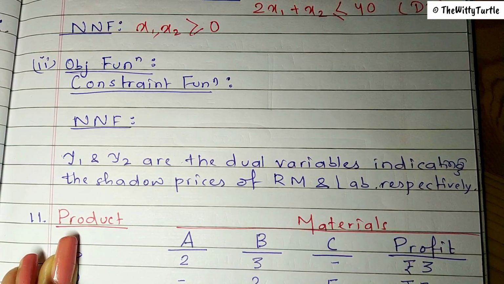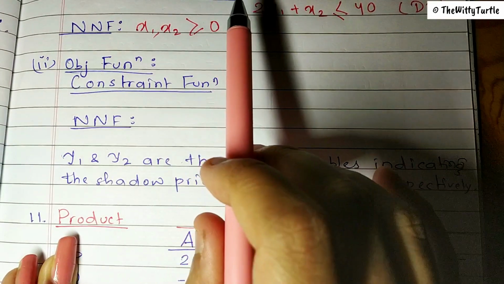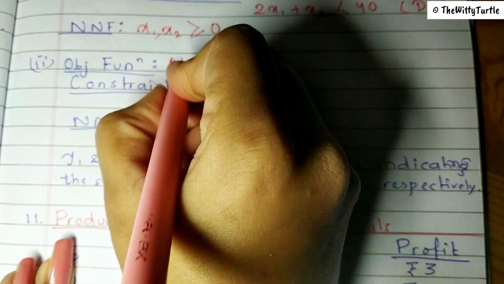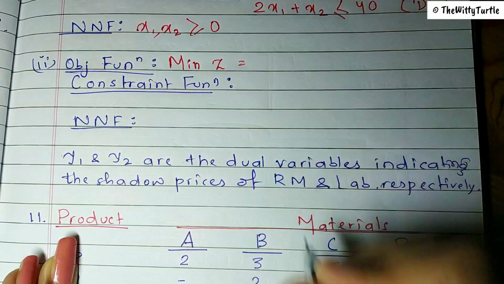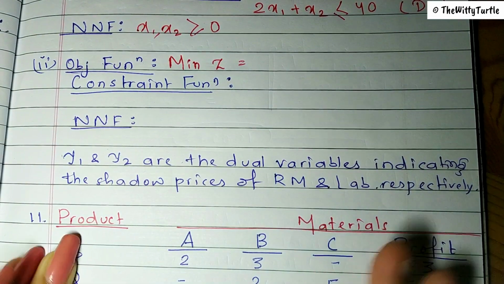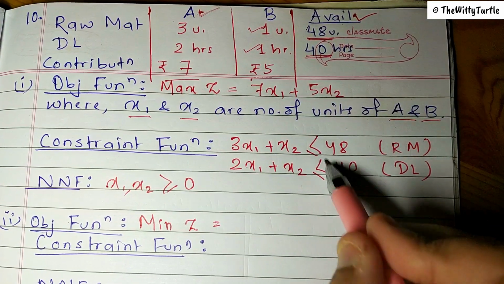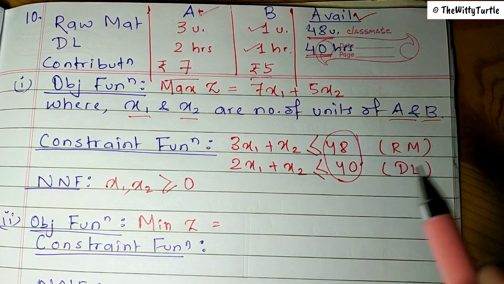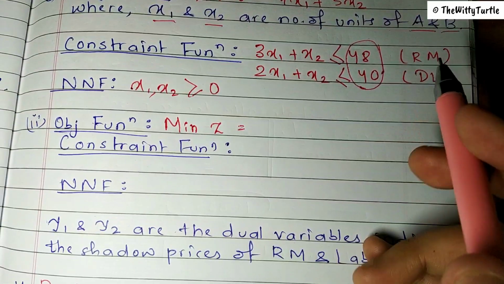The second point obviously says about the dual function. So in this case, what will be the objective function? Here in the first point it was maximization, so here it will be minimization. So min z equals to, in this case, what do we have to minimize? We have to minimize those things which were the constraints in the previous point, in the primal. So the constraints were these two. Now we have to minimize these two things.